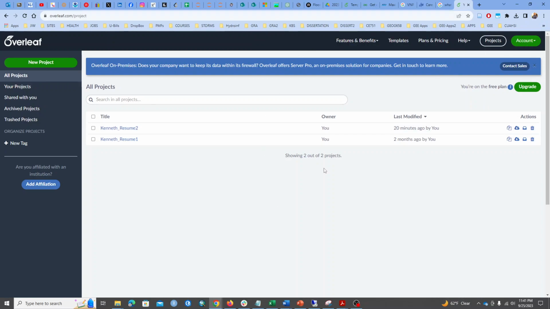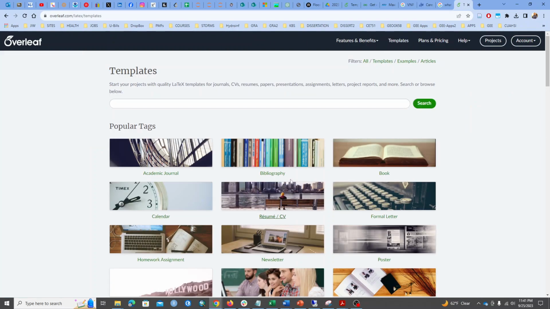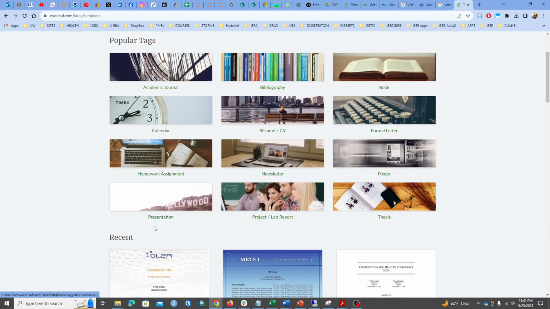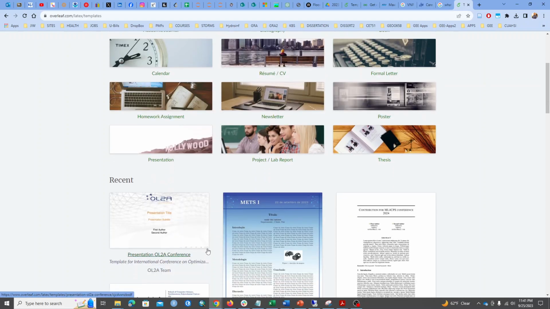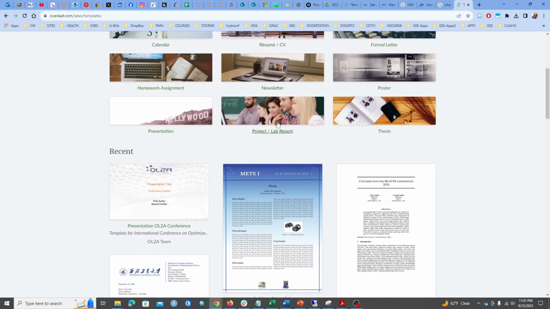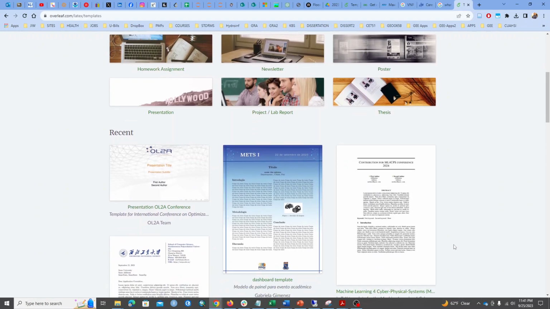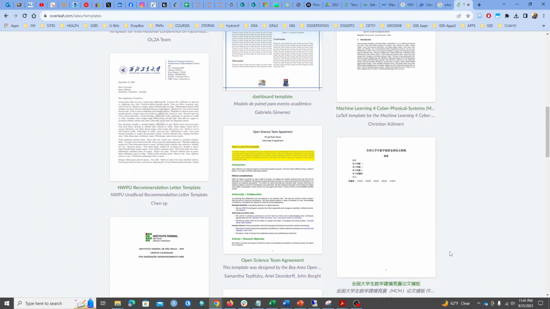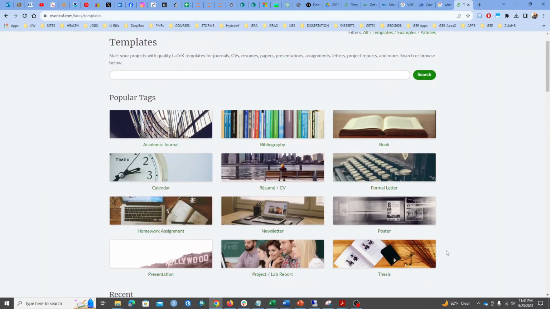What you need to do after that is find templates. We have different templates there that you can use. And here you can find not just resumes; you can also find guides if you want to author a book, write a formal letter, or draft a bibliography, academic journal, or calendar. Even assignments and presentations, if you want to learn how to build PowerPoint, a project, lab report, or thesis if you're doing a master's or a PhD. So there are a lot of resources here to guide you.